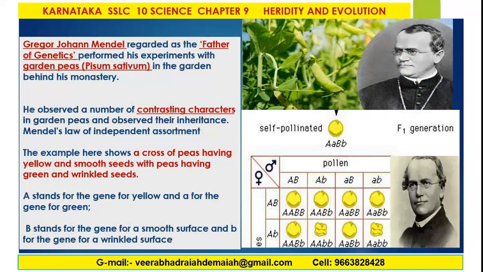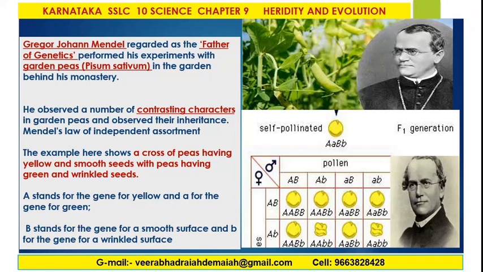Contrasting characters: the example here shows a cross of peas having yellow and smooth seeds and peas having green and wrinkled seeds. The figure tells about the self-pollinated F1 generation and F2 generation.